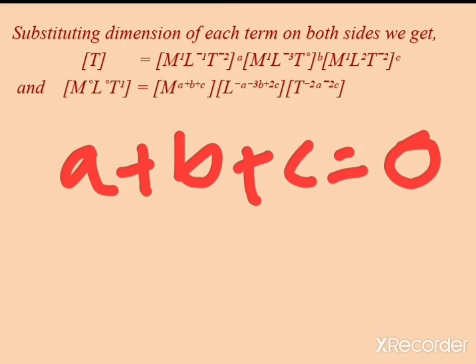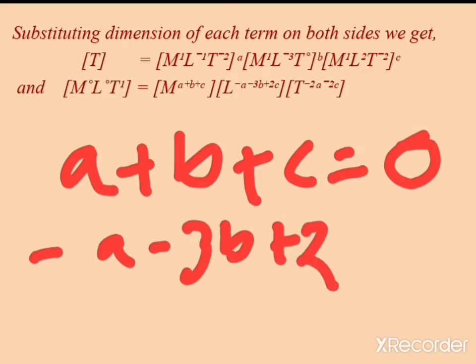Okay, so similarly for the term L, the power can be equated as minus a minus thrice b plus twice c is equal to 0, because on the left hand side the power of L is equal to 0.